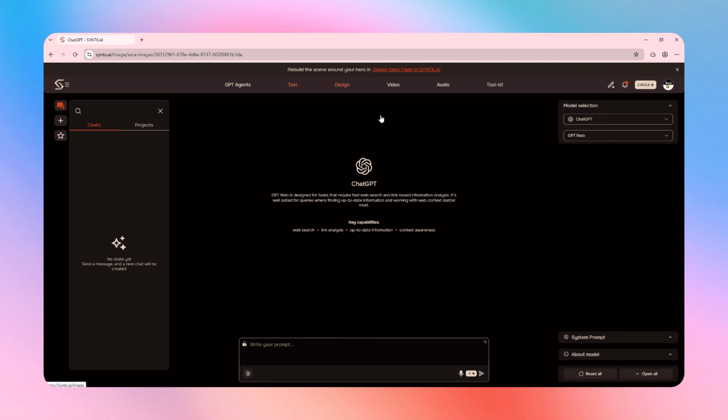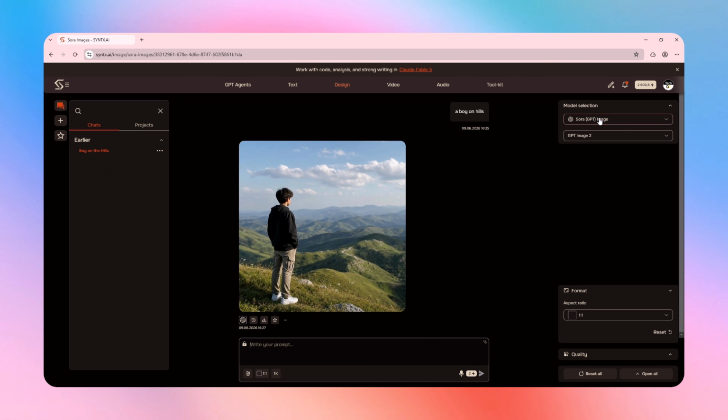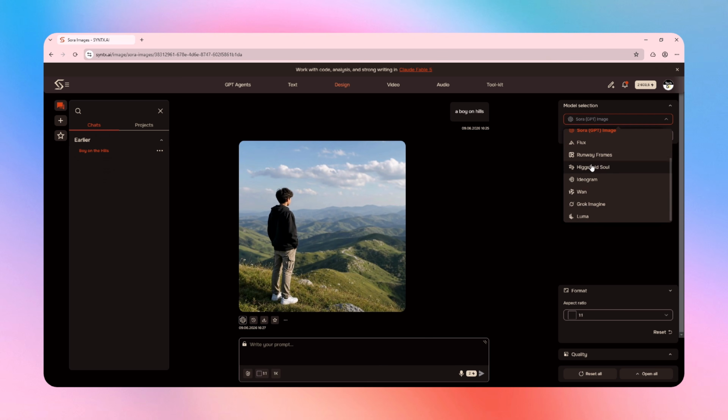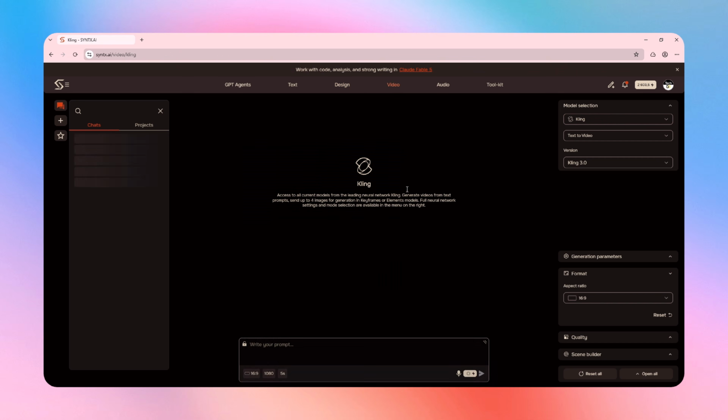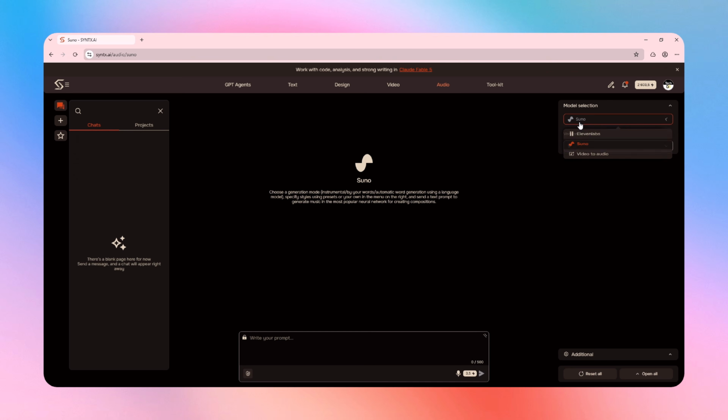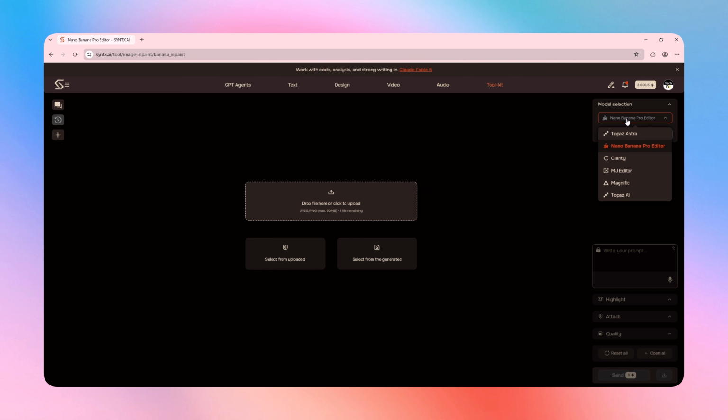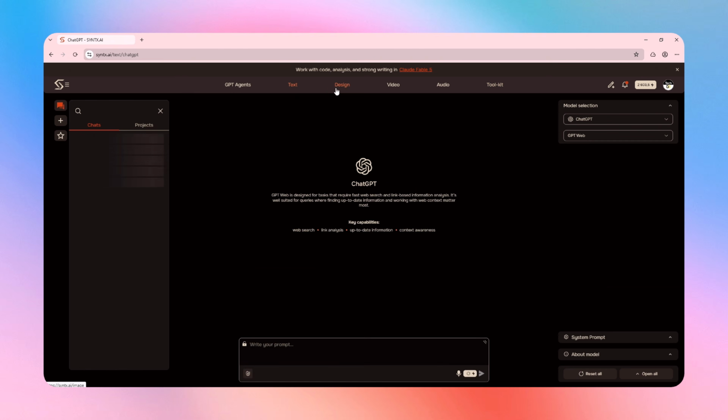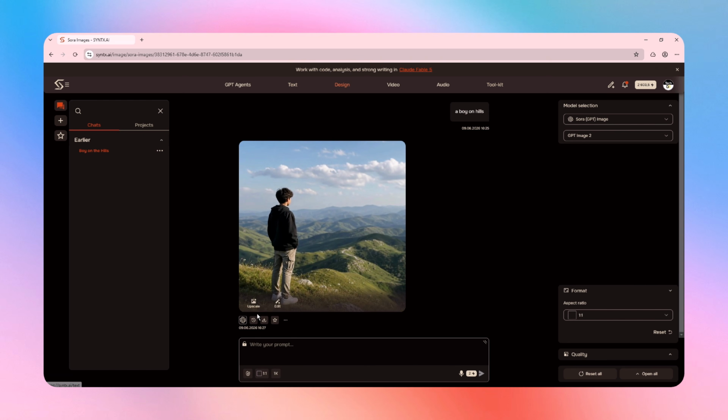Design: create stunning AI-generated images, graphics, and visual assets using top image models. Video: turn your ideas, text, or images into high-quality videos with advanced AI video generation models. Audio: generate voiceovers, sound effects, music, and other audio content without needing additional software. Toolkit: a collection of specialized AI tools designed to help with productivity, content creation, automation, and creative workflows. Everything is available in one place, so instead of jumping between multiple websites and subscriptions, you can manage your entire AI workflow from a single dashboard.